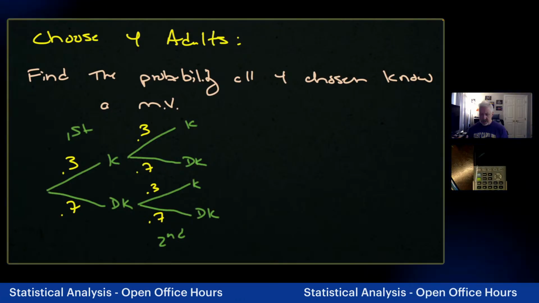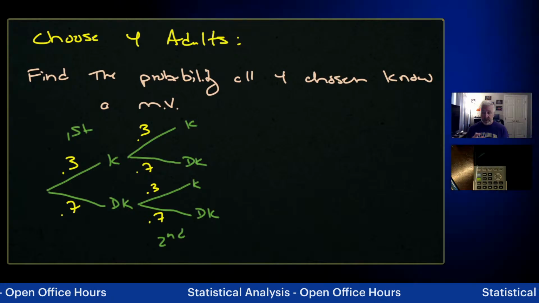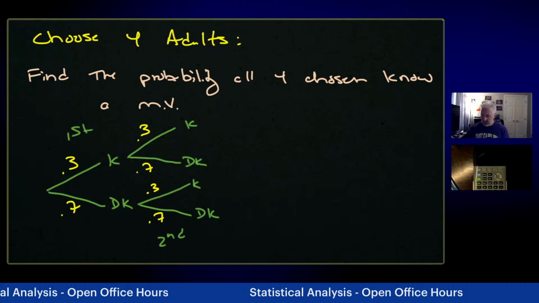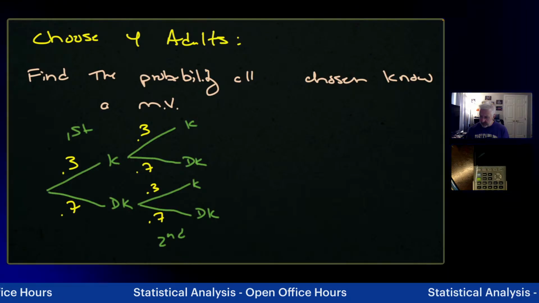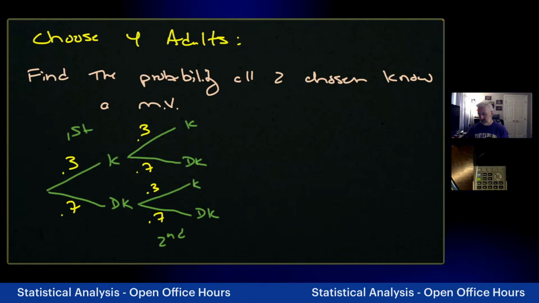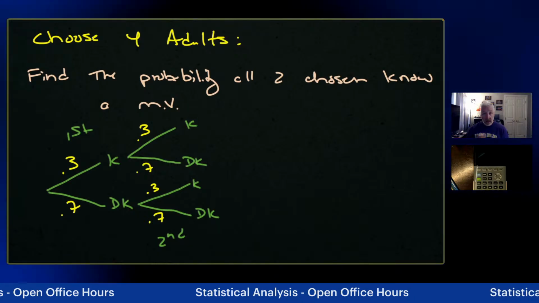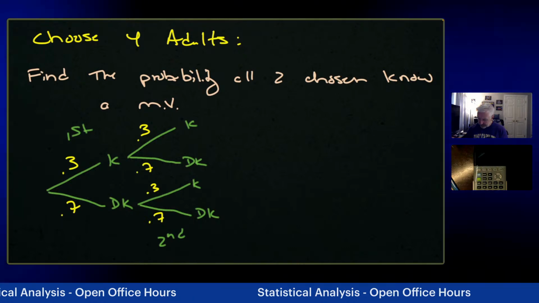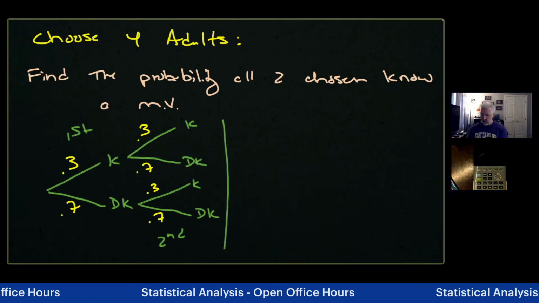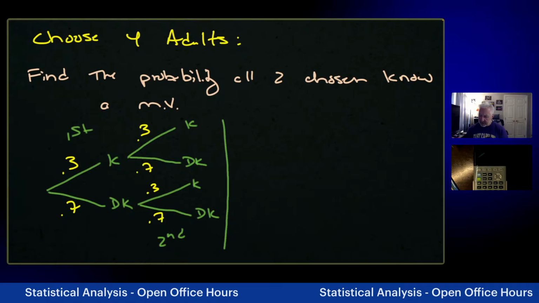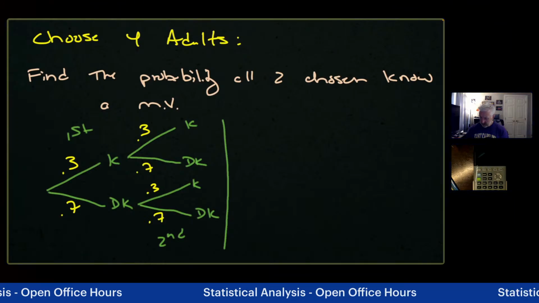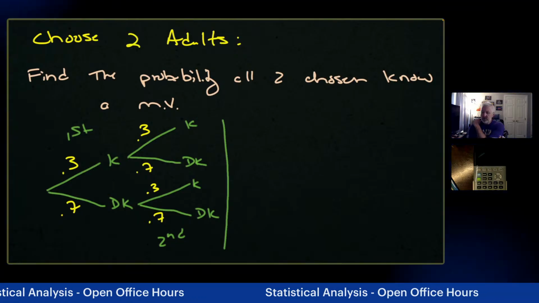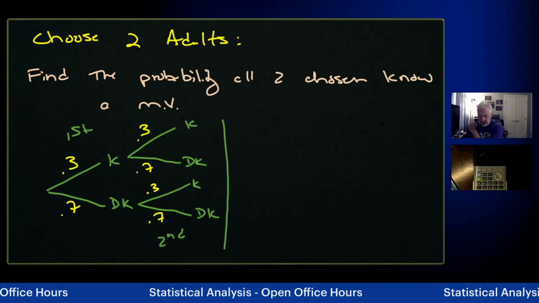Just like we talked about last night, it is easy sometimes to run out of room in the tree diagrams. But I know where I'm going here, right? So let me, in the middle of this, change my problem. The whole reason I'm changing is not because it's going to get overly mathematically difficult, but because I'm running out of room. So let me change this from 4 to 2, and use this room on the side to show my work. We're going to choose 2 adults, find the probability that all 2 chosen know a murder victim.